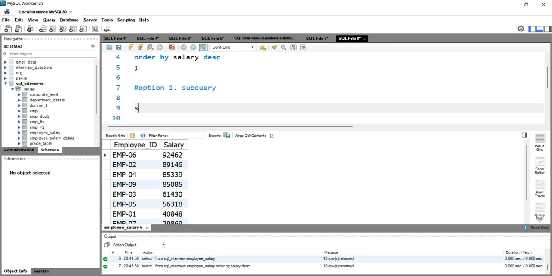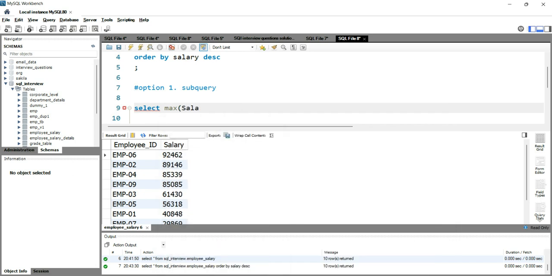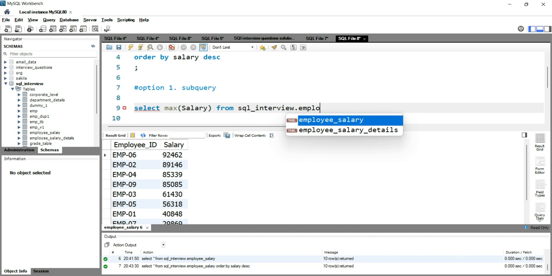So we will simply write select max salary from SQL interview, which is my database, dot employee salary, which is my table.